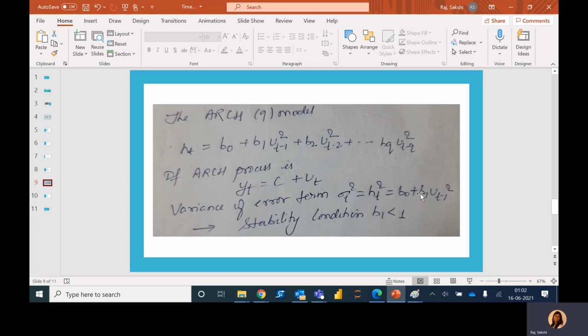Remember the stability condition from the AR process we discussed earlier. This coefficient b1 has to be less than 1. If it is equal to 1, then the process simply explodes. In general, this ht can be written as b naught plus b1 ut minus 1 squared plus b2 ut minus 2 squared, and so on and so forth, in order to include more lagged error terms. So that will be the ARCH(q) model.